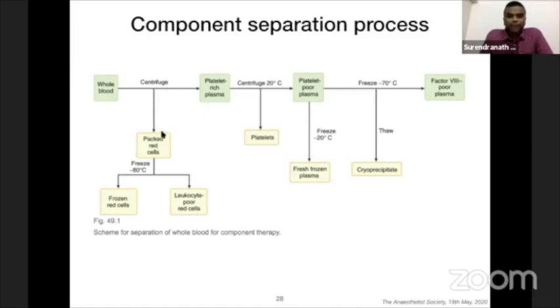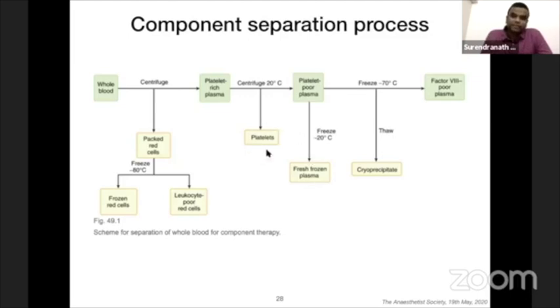After centrifugation and the packed cells are taken off, you have platelet-rich plasma. And if you centrifuge it again, you will remove the platelets. And a platelet-poor plasma is obtained, which is frozen at minus 20 degrees and stored as fresh frozen plasma. Some banks store it up to 1 year, and it is thawed before it is given to you. So if you want fresh frozen plasma, you have to wait at least 20 to 30 minutes, and the blood bank will thaw the FFPs and then give it to you.